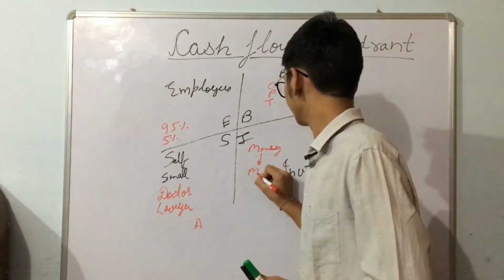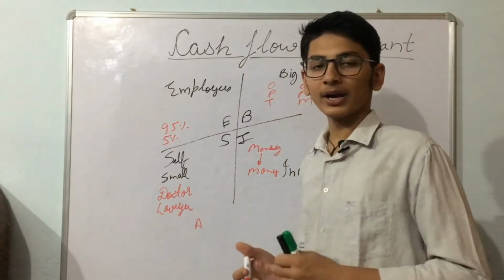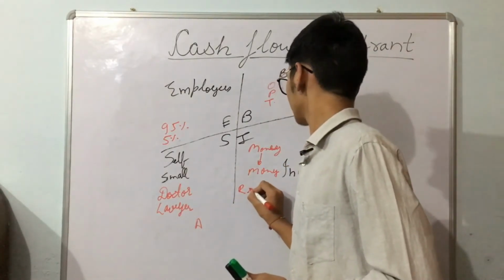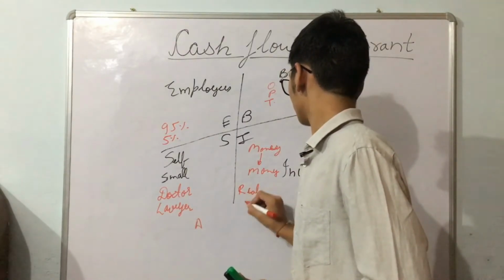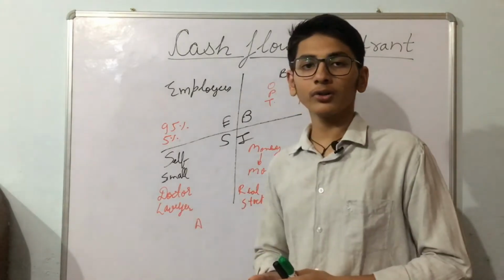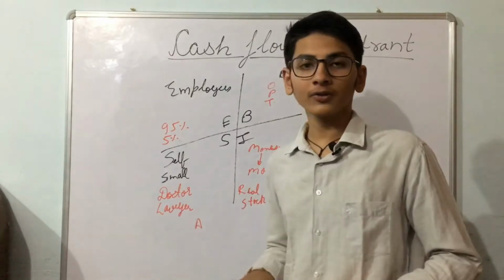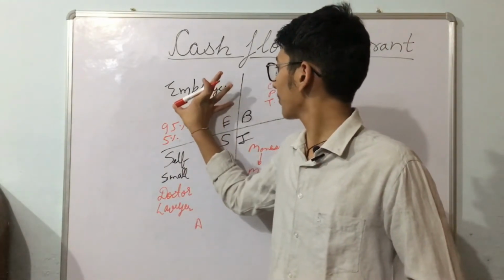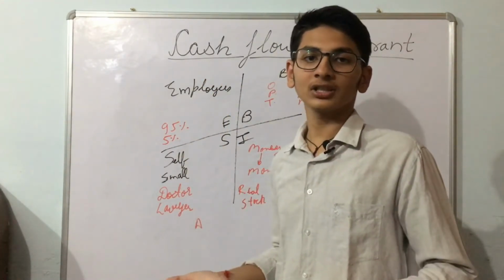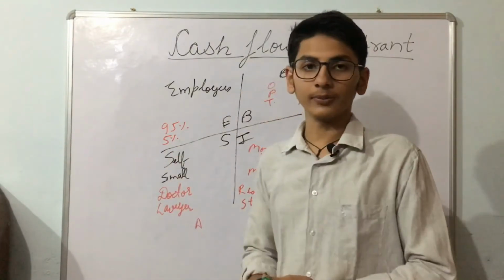The investors generally earn money by investing in real estate or stocks or anything else. But the person who owns mutual funds does not come under investors. If a person is an employee and he buys mutual funds, he doesn't become an investor. He is still in Quadrant E.